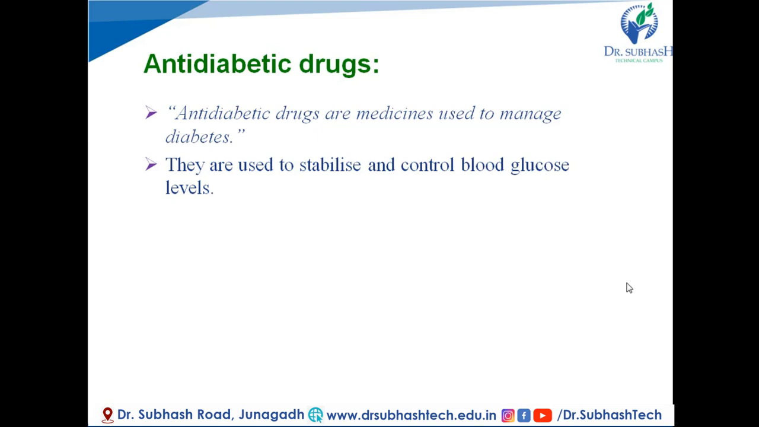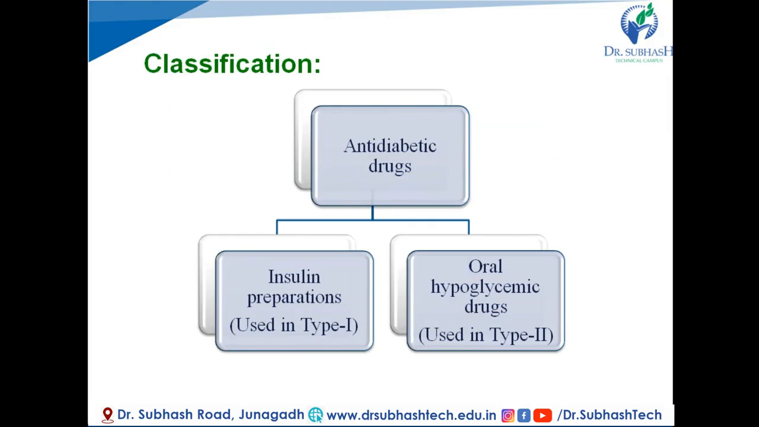So first, antidiabetic drugs. Simply, the drugs which are used to manage diabetes are known as antidiabetic drugs. These drugs are used to stabilize and control blood glucose level. As we know, in diabetes our blood glucose level is altered, and to stabilize and control it, antidiabetic drugs are used.